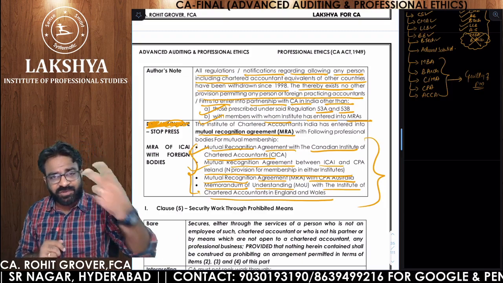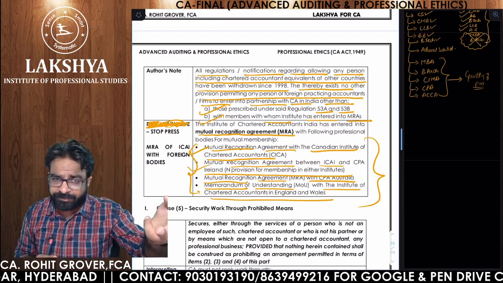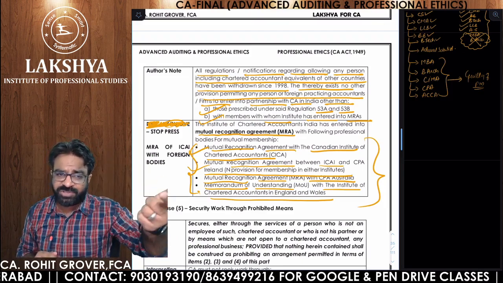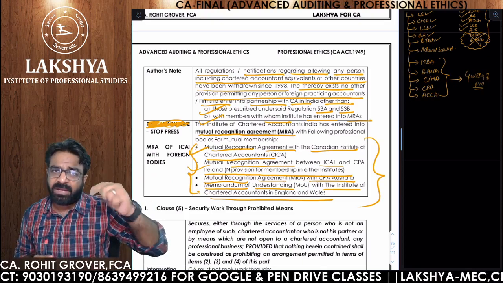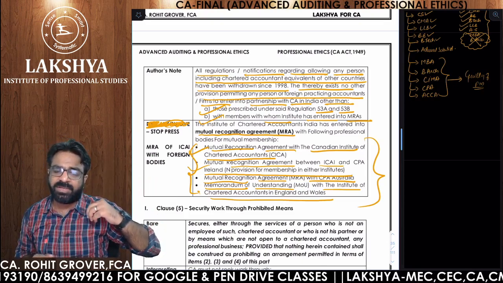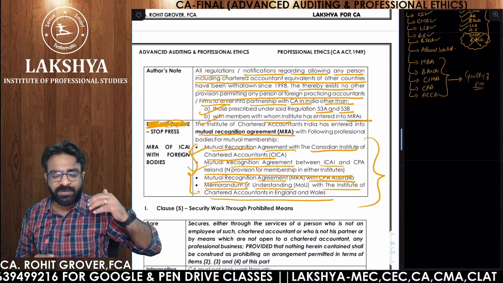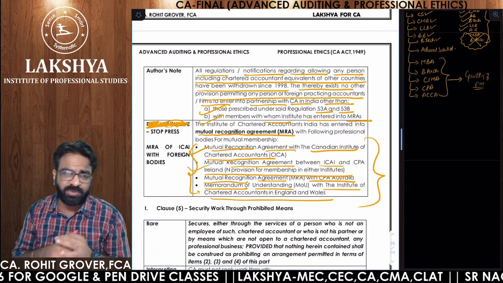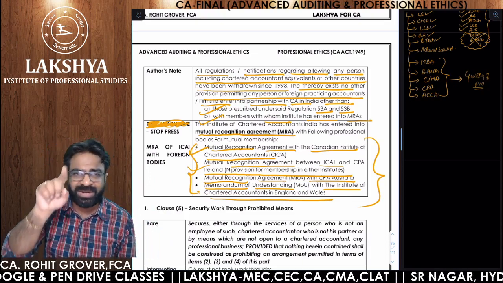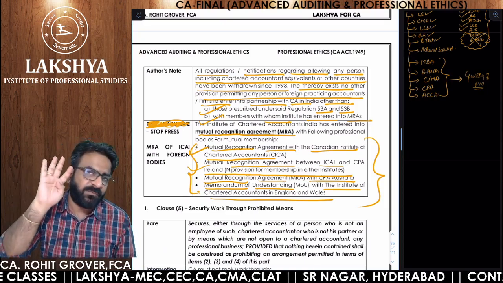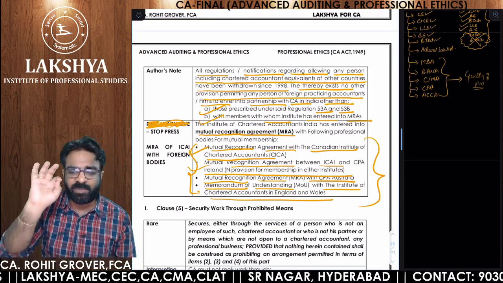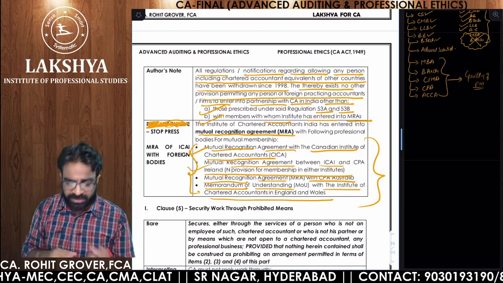So 8 are allowed for sharing and 6 are allowed for partnership. 8 are allowed for sharing and receiving of income or profits, but 6 are allowed only for partnership. So remember one thing, for clause 2 there are 8 other professionals, for clause 3 there are 8 other professionals, but for clause number 4 there are 6 professionals only. I hope everyone is crystal clear.